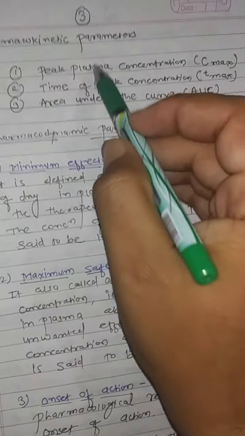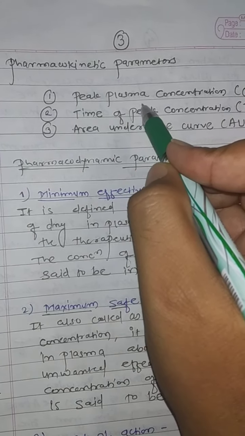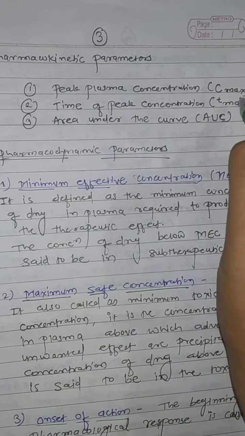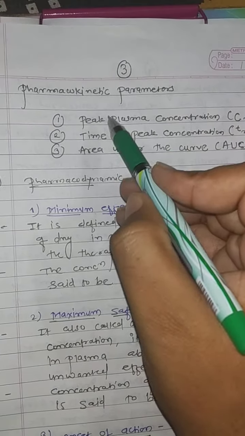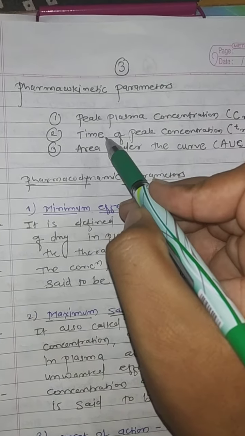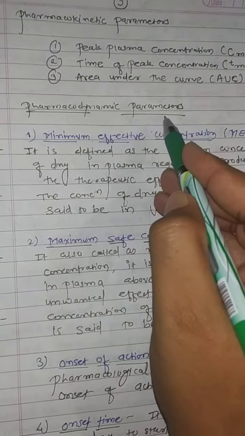First we will go to the pharmacokinetic parameters. The pharmacokinetic parameters are peak plasma concentration Cmax, time of peak concentration Tmax, and area under the plasma level curve, that is AUC. All these parameters we have already studied in the chapter on bioavailability and bioequivalence, in the point on measurements of bioavailability. So there is no need to explain further what Cmax, Tmax, and AUC are. So we will go towards the pharmacodynamic parameters.